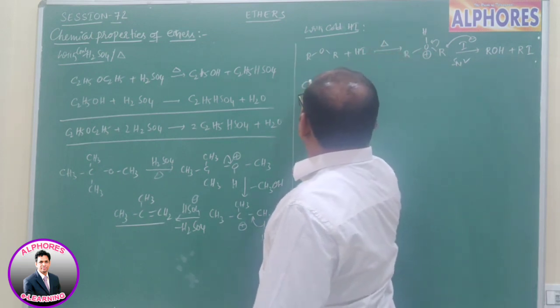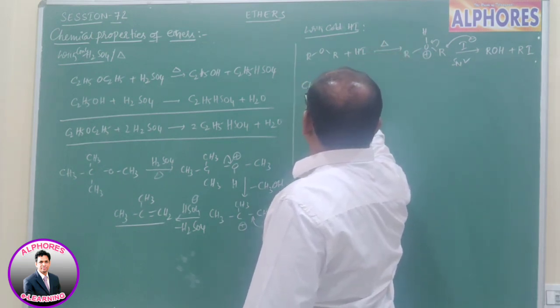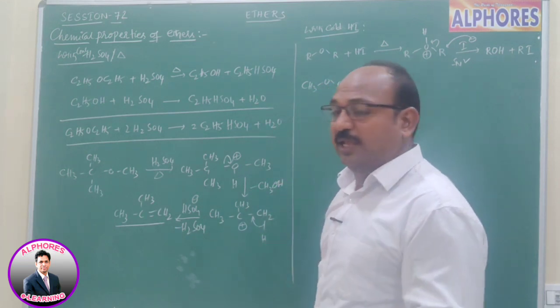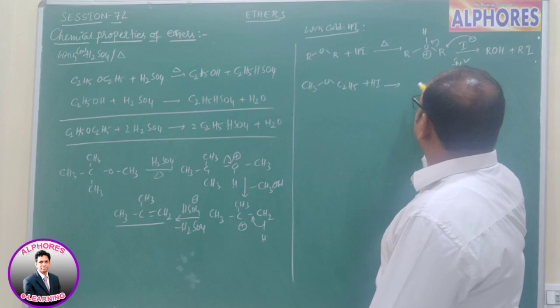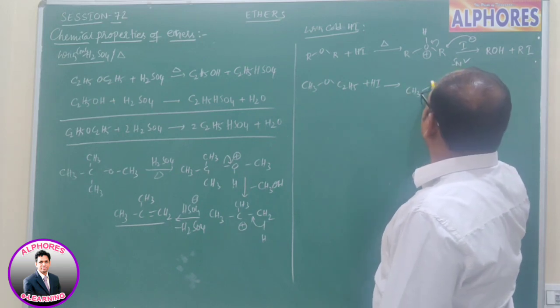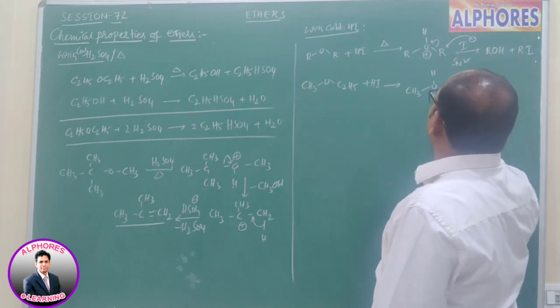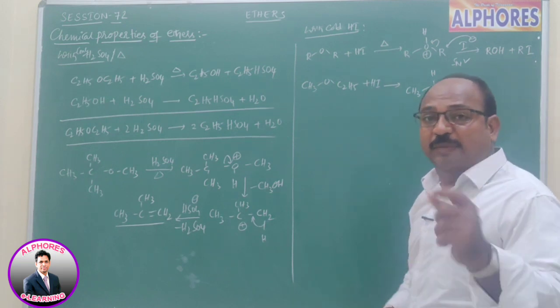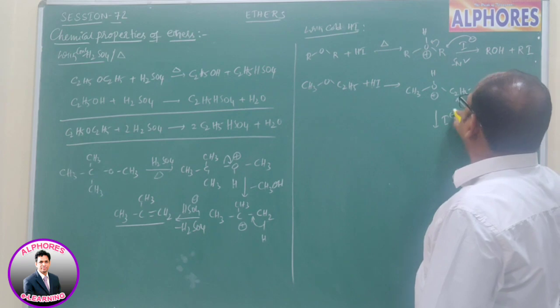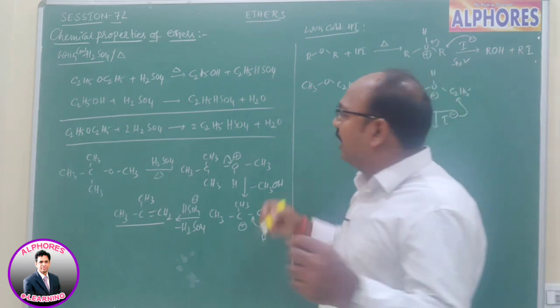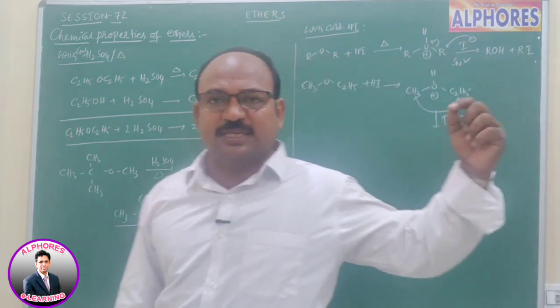Let us see CH3OC2H5, ethyl methyl ether, upon reaction with HI. First protonation, and as a result we are getting CH3OH+ and C2H5. Now I minus has to attack. This I minus attacks either this carbon or this carbon. Again, whatever we learned in the previous session, the same thing happens.